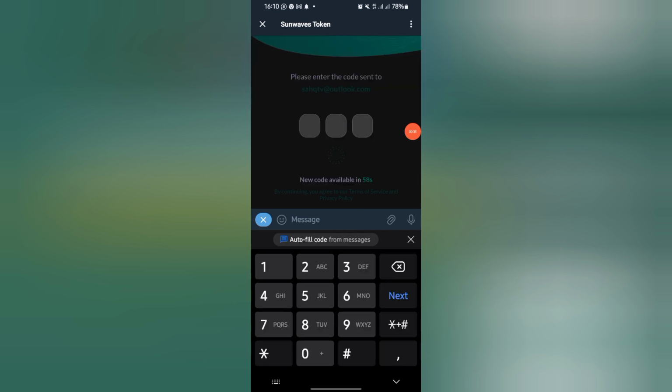So I'm going to my Outlook now and I'm going to check for the code. Okay, the code has been sent. So that's why I said you should use Outlook. If we are using Gmail, it's not going to go through. So that's why you should use Outlook. So the code now is 8836.